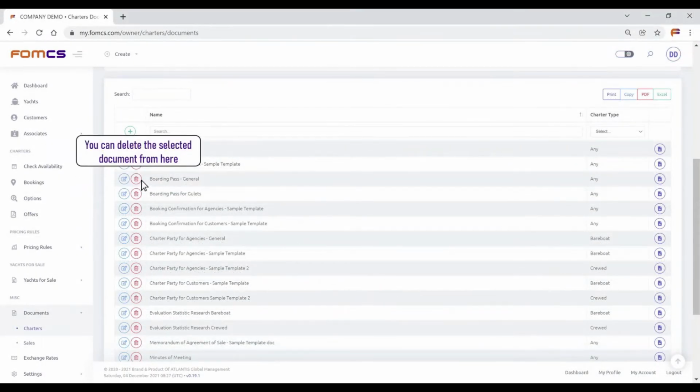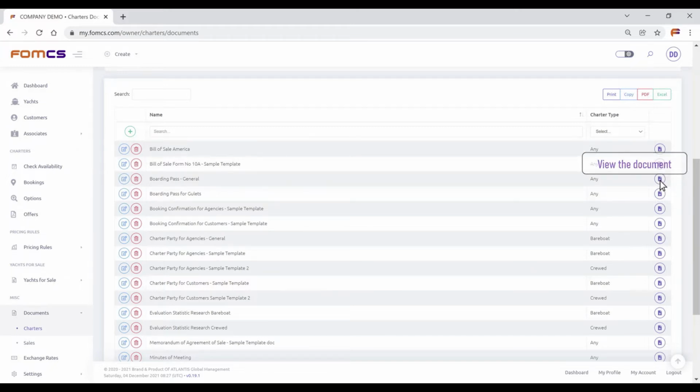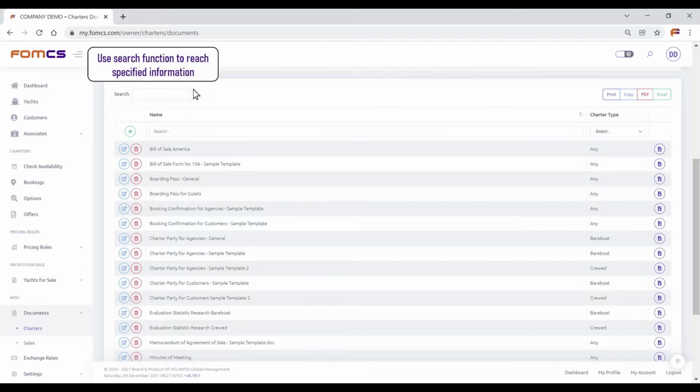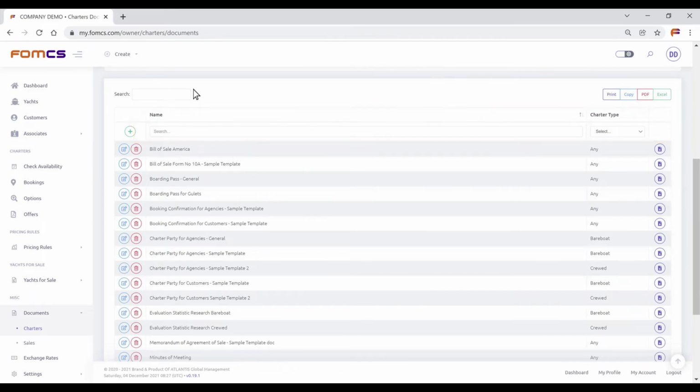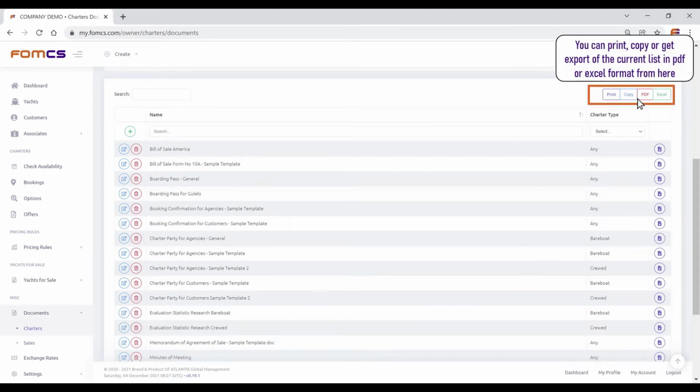You can delete the selected document from here. Review and edit the selected document. View the document. Use search function to reach specified information. Use filters to narrow down your search. You can print, copy, or get export of the current list in PDF or Excel format from here.